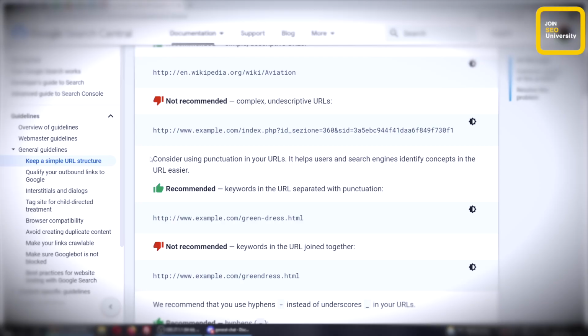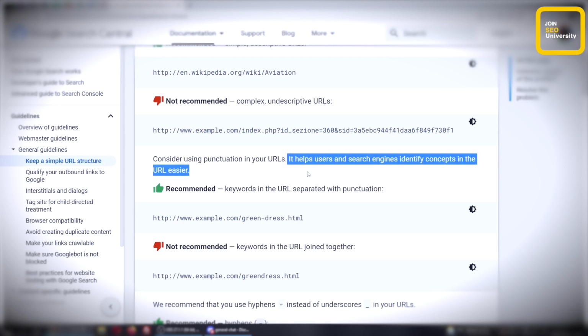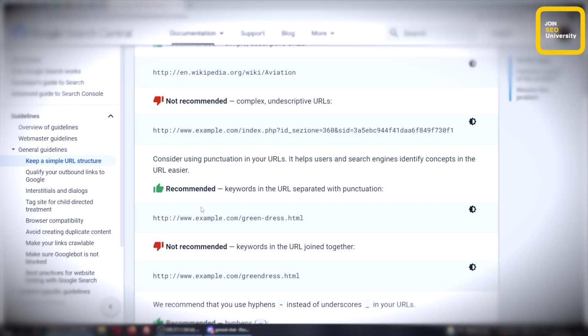So the next one here, they say, is consider using punctuation in your URLs. So this is very interesting. They claim it helps users and search engines identify concepts in the URL easier. Interesting. Tell me more, Google. So then they say recommended keywords in URLs separated with punctuation. Okay, punctuation. What kind of punctuation, Google? They're literally telling you to put keywords in your URL, so that's interesting. And I guess if you're trying to rank for green dress, here's where you're supposed to put green dress, and you're supposed to separate it with a dash, as opposed to, for example, doing this.